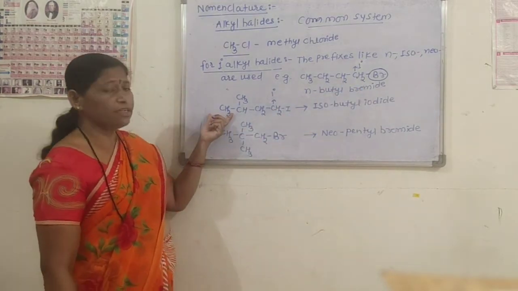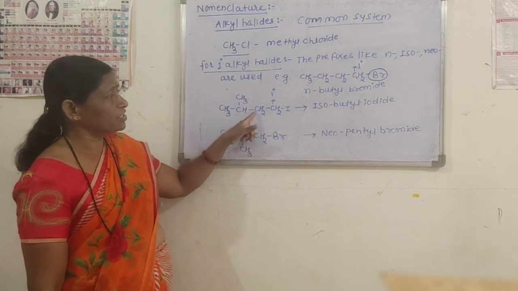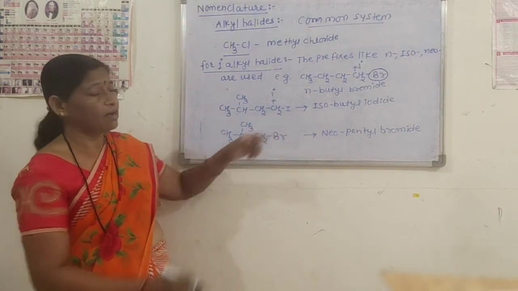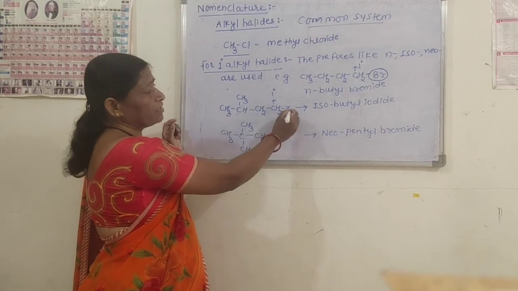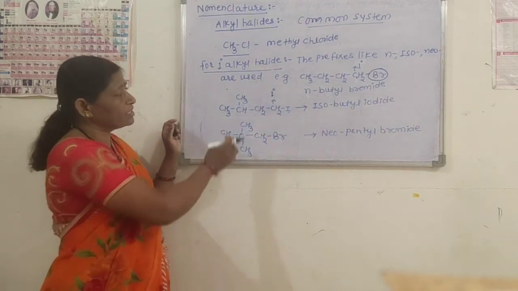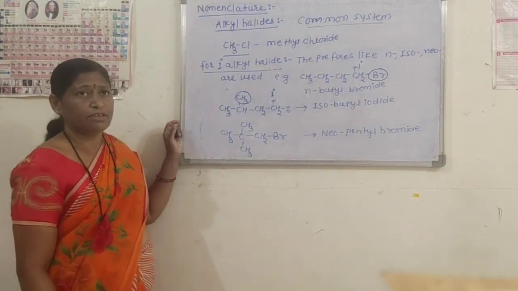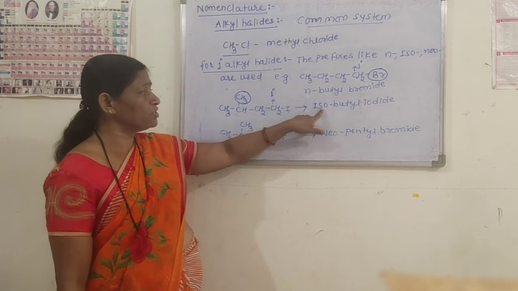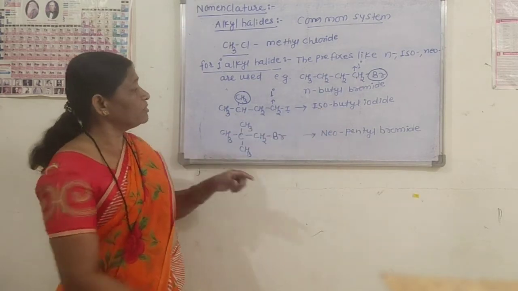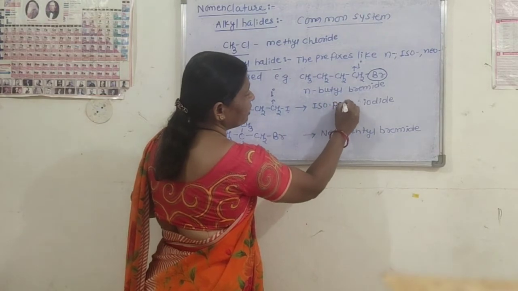Second example, CH3CH(CH3)CH2CH2I. Our halogen atom is here also bonded to the primary carbon atom, but on the second carbon atom, one methyl branch is present. Therefore, the prefix iso is used.